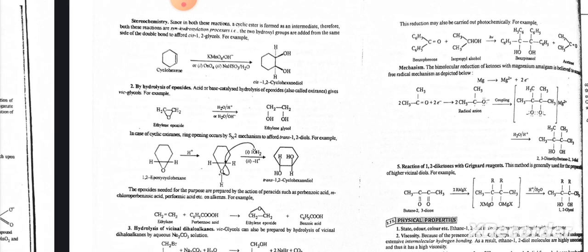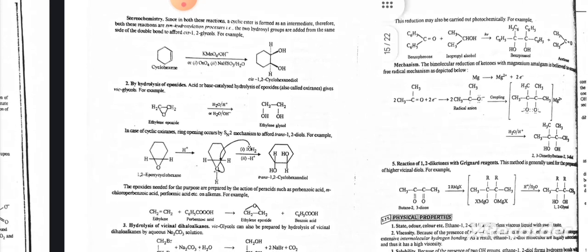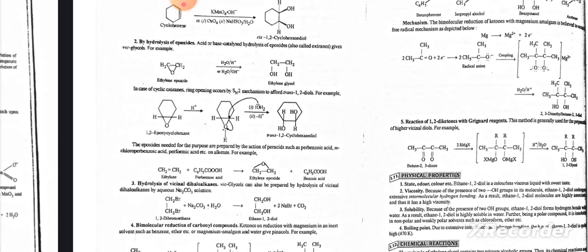Stereochemistry: since in both these reactions a cyclic ester is formed as an intermediate, both these reactions are syn hydroxylation processes. That is, the two hydroxyl groups are added from the same side of the double bond to form glycols. For example, by hydrolysis of epoxides: acid or base catalyzed hydrolysis of epoxides, also called oxiranes, gives vicinal glycols. For example, ethylene epoxide in the presence of H2O gives ethylene glycol.